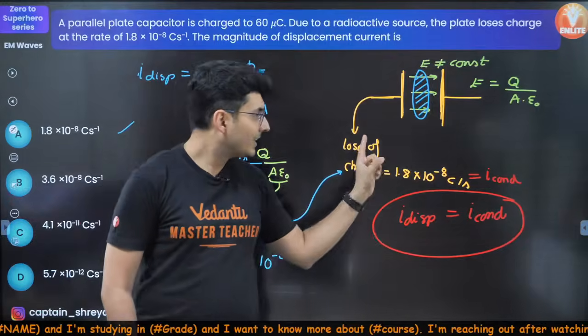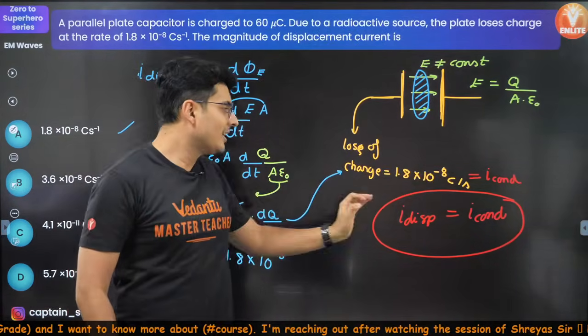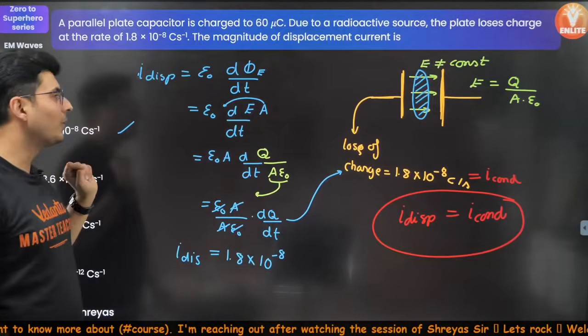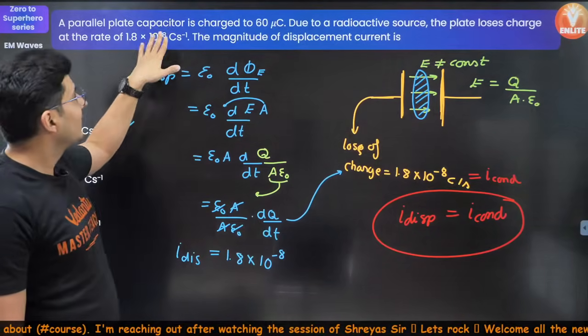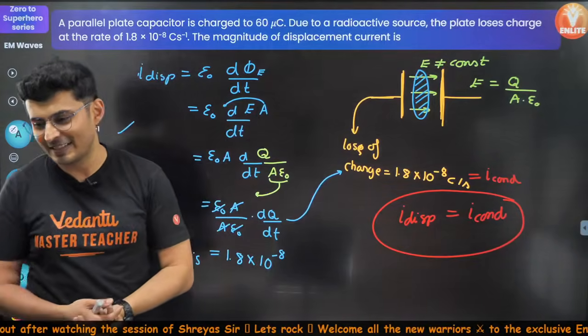Hence, that's the reason why you should not even bother solving this question so much. Just mark the same thing over here. What is the reason for the 60 microcoulomb? No use. It was just there to confuse you, Mansa.